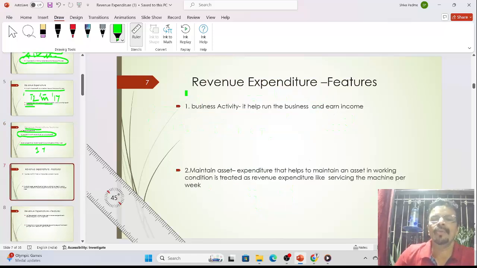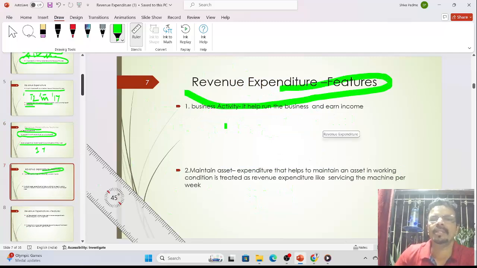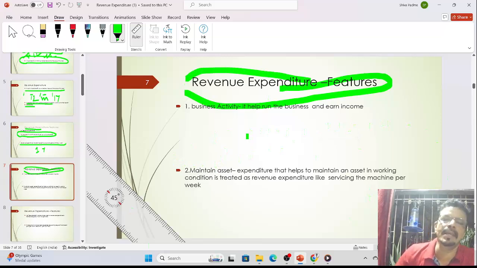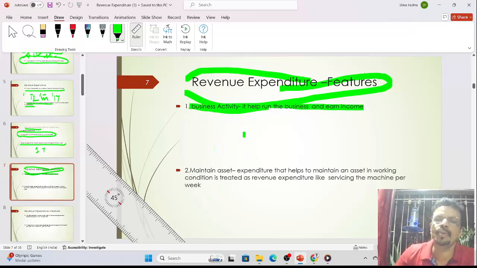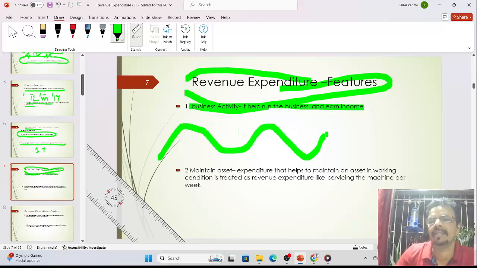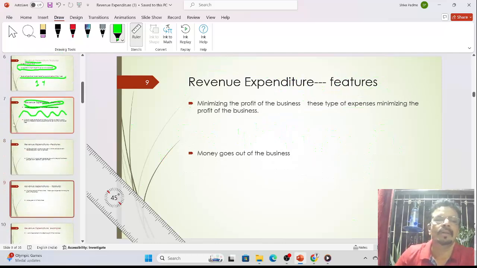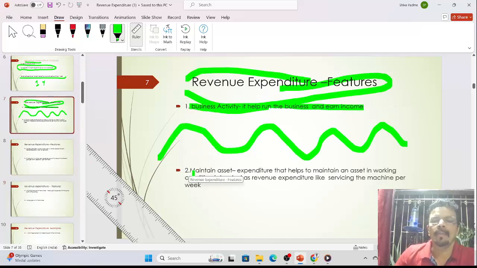After this, we will see the features and characteristics of revenue expenditure. With the help of these, keep in mind, we will decide whether an expenditure is revenue or not. First is business activity: it helps to run the business and earn income. Whenever you earn income, it helps to run the business. To run the business smoothly we have to incur an expenditure, and after that we will get income for a short period of time. After this, maintain the asset.